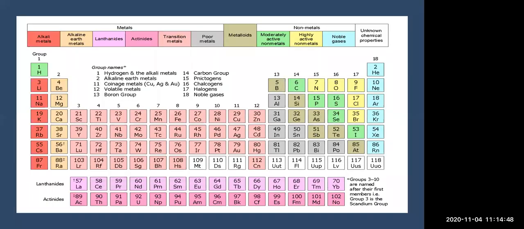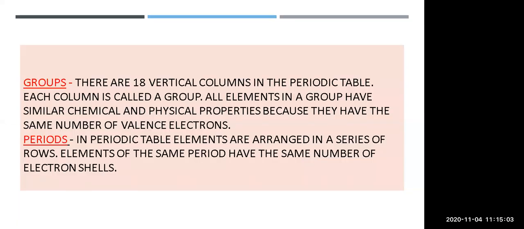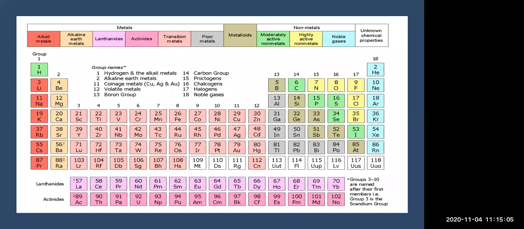Then you can see that in the transition elements, valence electrons are present in more than one shell. Okay, so in the transition elements, valence electrons are present in more than one shell. You can see here. This is the most systematically arranged modern periodic table, where you can see each and every element properly, and whether they are metals, non-metals or metalloids.